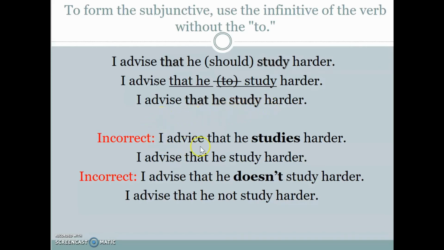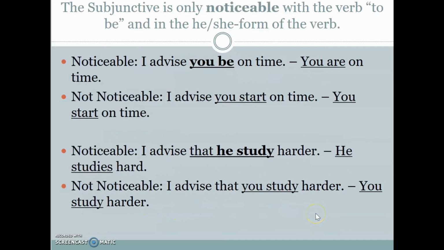It is incorrect to conjugate the verb when you're using the subjunctive mood. I advise that he studies harder. It is correct to say, I advise that he study harder. The same with the negative verb. It is incorrect to say, I advise that he does not study harder. It is correct to use the negative form of the infinitive without particle to. I advise that he not study harder.